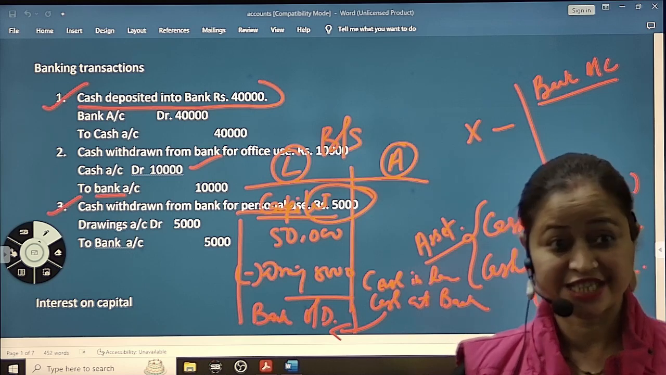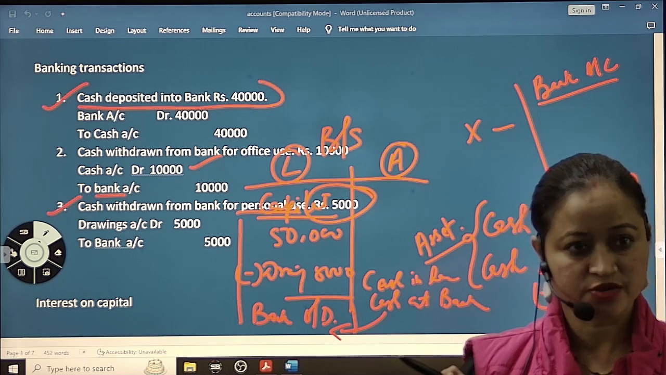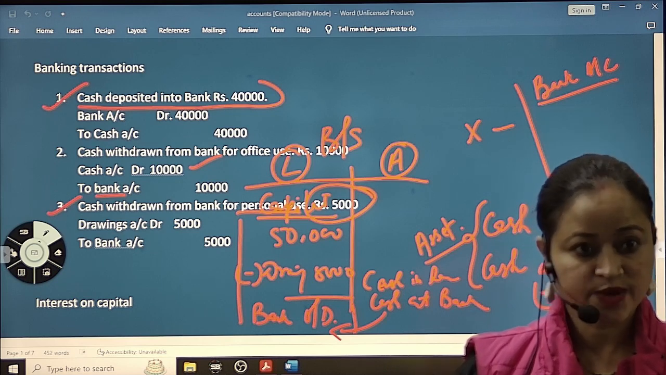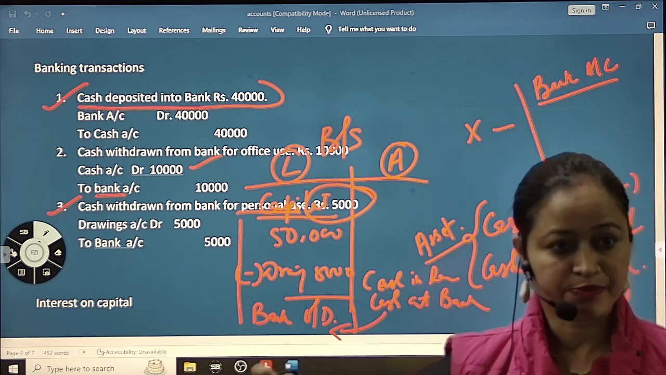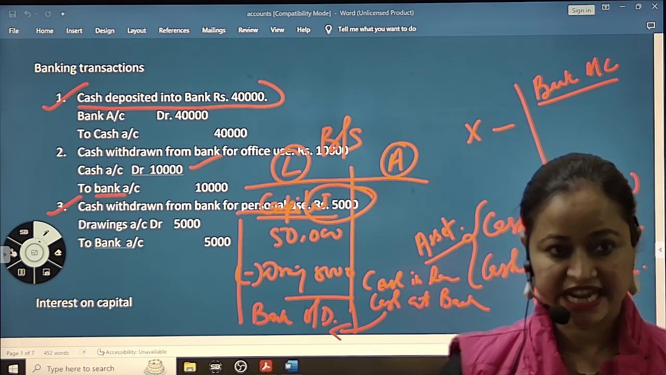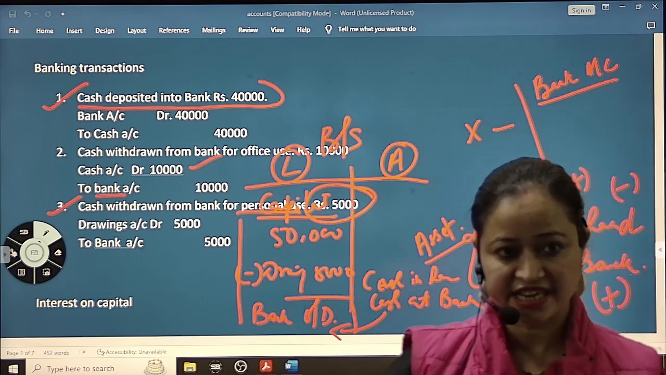Yes, that is called ledger. If you are preparing cash account, bank account, purchase account, sales account, salary account, so individual accounts we are preparing, and we are posting all the journal entries, that is called ledger.